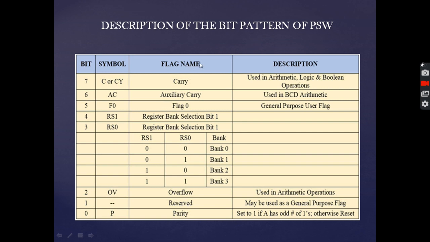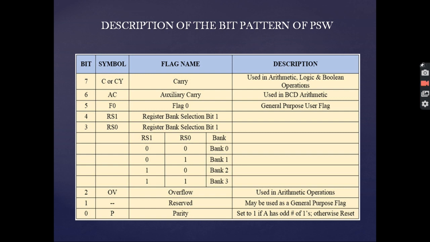Now this table describes the bit pattern of the PSW. We have CY or C, that is the carry flag. Whenever we have a result and there is a carry out from the result, we can say that this flag bit is set. Next comes the auxiliary carry. When we have a carry out from the bit D3 to D4, we can say that this bit is set. It is specifically used in BCD arithmetic. The F0 is kept for general purpose application.